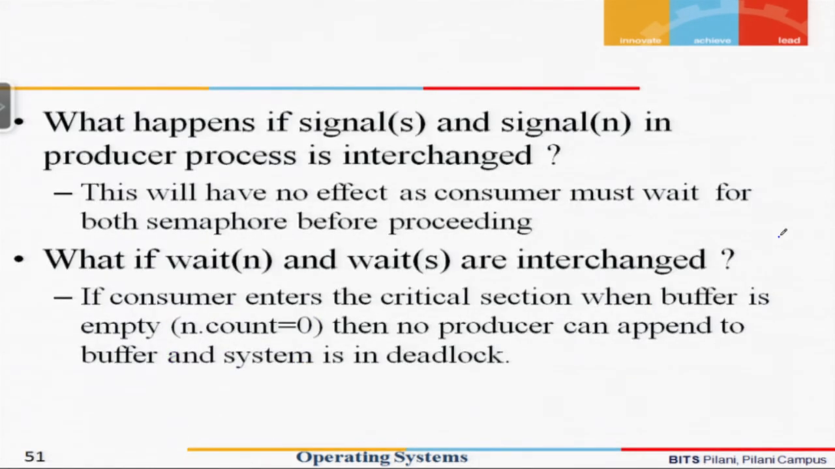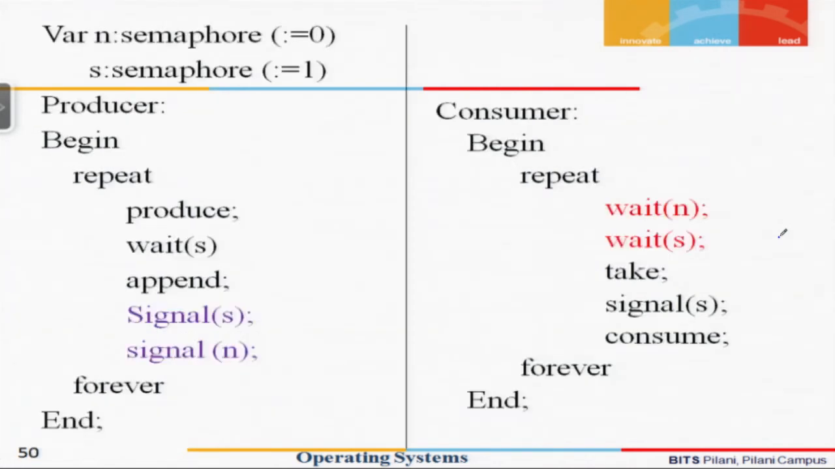Let us try to see two of the problems. We have seen that there are two processes, a producer process and a consumer process. So let us try to analyze the two situations. Situation 1: what happens if the signal S and signal N in a producer process are interchanged? So let us go back and see what it is which we are referring to. So we are referring to these two instructions.